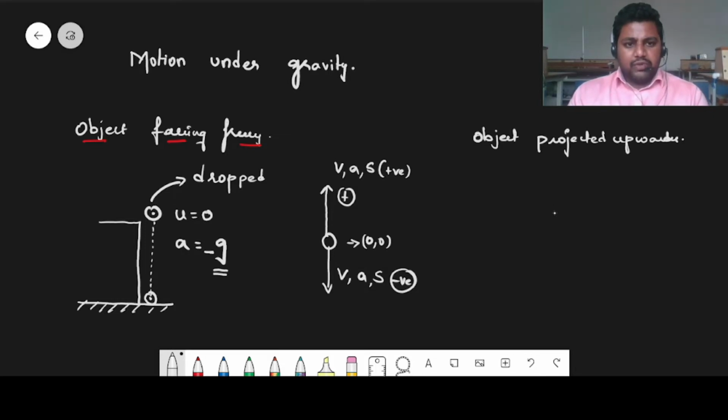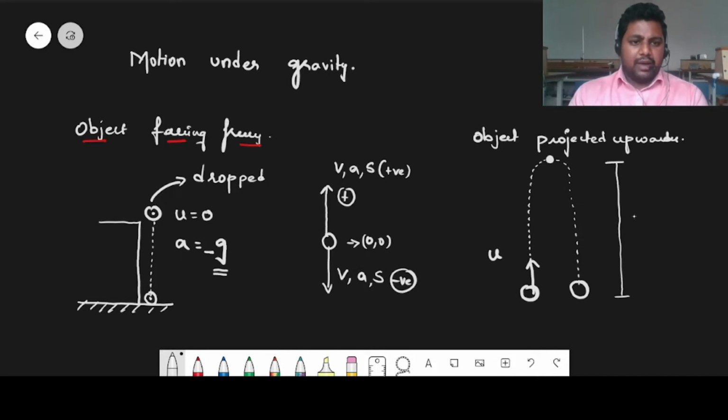Next, an object is projected upwards. If it is projected upwards, we have to throw it with an initial velocity u. While going in the upward direction, it loses its velocity, and while coming in the downward direction, it gains velocity. Let's suppose it has traveled a maximum height, which I denote h max. At this maximum height, the object has stopped.